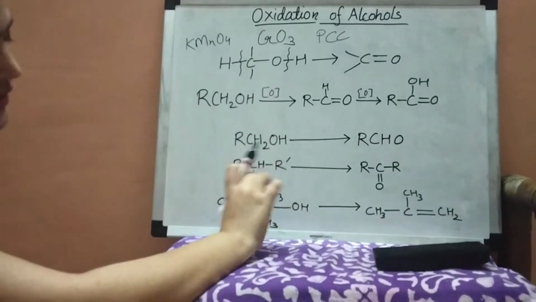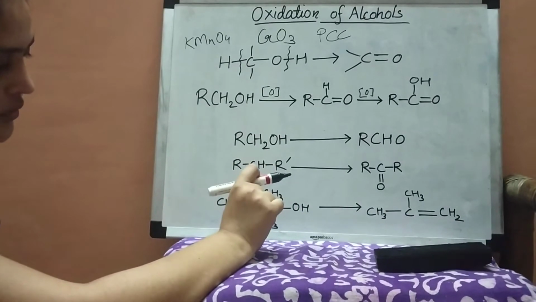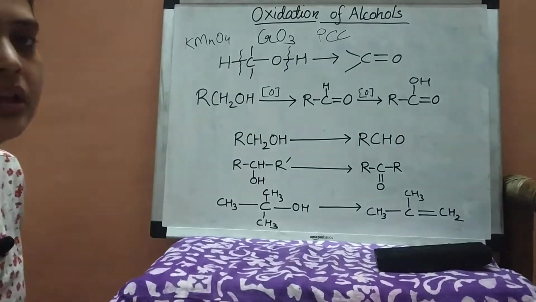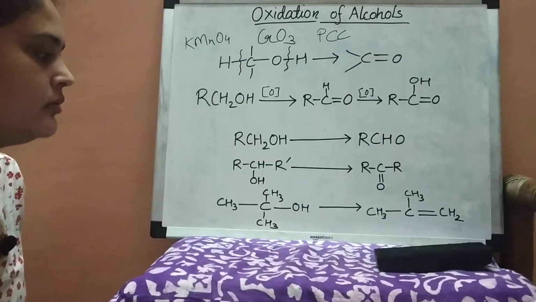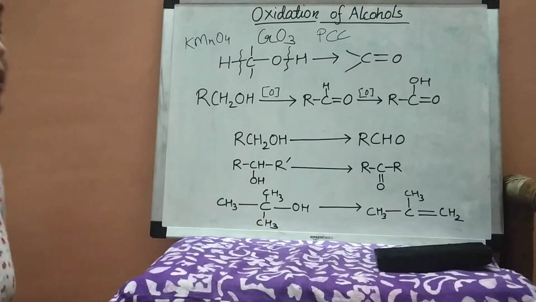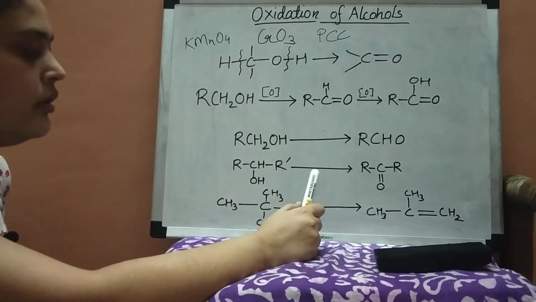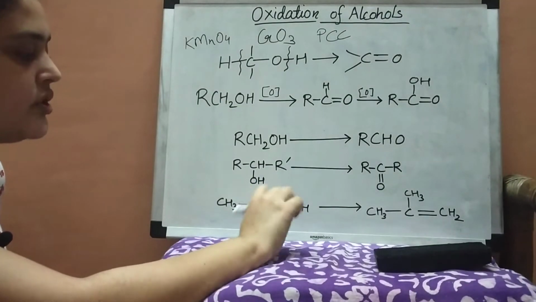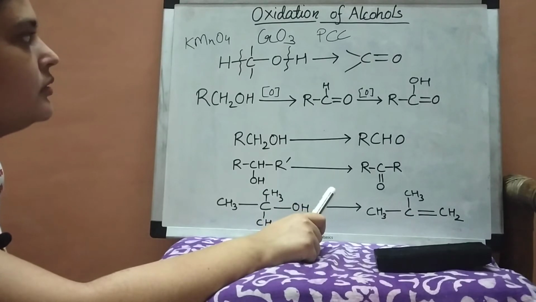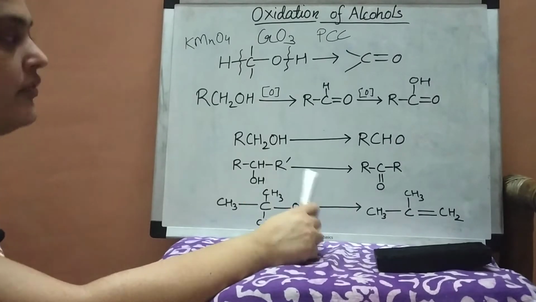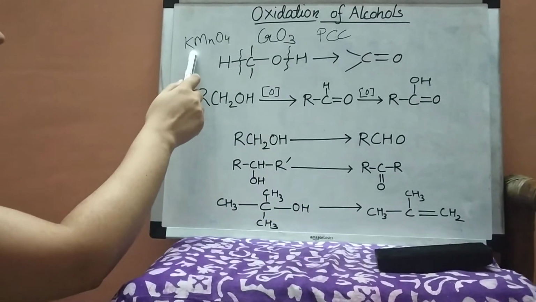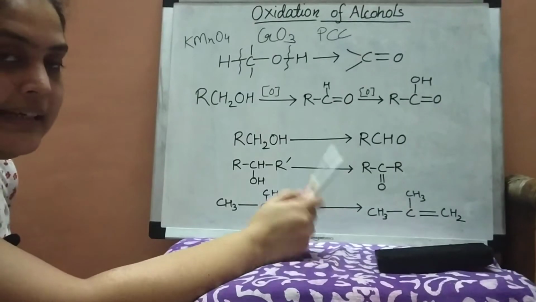Now what about the tertiary alcohol? Tertiary alcohol does not undergo oxidation reaction. If you want to oxidize tertiary alcohol, you have to use drastic conditions like a very strong reagent such as KMnO4, as well as heating.